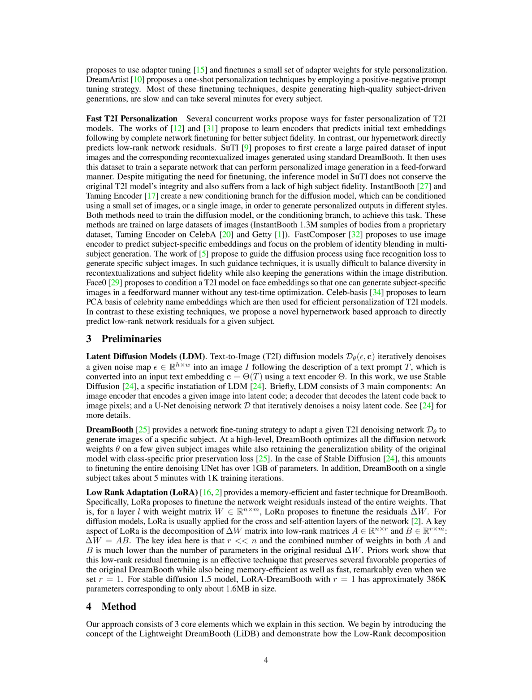Section 4 Method. In this section, we'll explain our method, which is built on 3 main components. First, we'll introduce the lightweight DreamBooth, LIDB, concept and show how we can further break down the low-rank decomposition, LoRa, of the weights to reduce the number of personalized weights in the model. Then, we'll talk about the HyperNetwork training and the model architecture that allows us to predict the LIDB weights from a single image. Finally, we'll discuss rank-relaxed fast fine-tuning, a technique that significantly improves the quality of the output subject in just a few seconds. We'll also provide an overview of the HyperNetwork training and fast fine-tuning strategy used in our HyperDreamBooth technique.